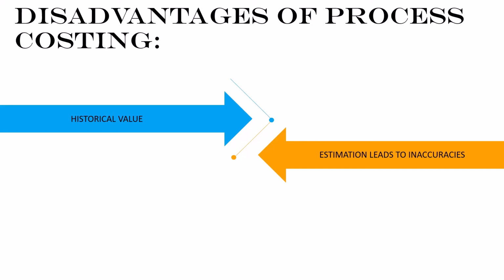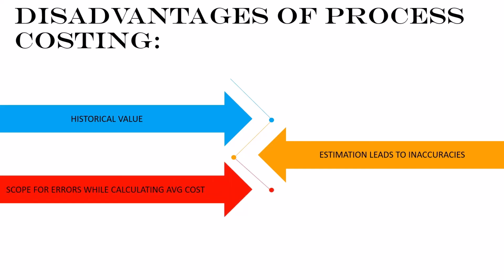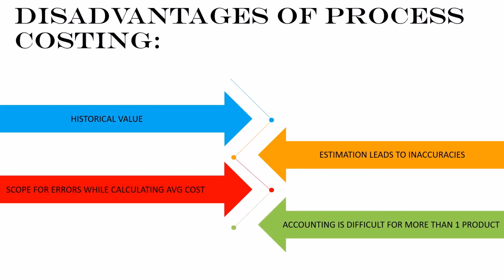Valuation of work in progress is done on estimated basis, which introduces inaccuracies in total cost. There is a wide scope of errors while calculating the average cost. Computation of average cost is more difficult when there is more than one type of product and division of cost elements is necessary.